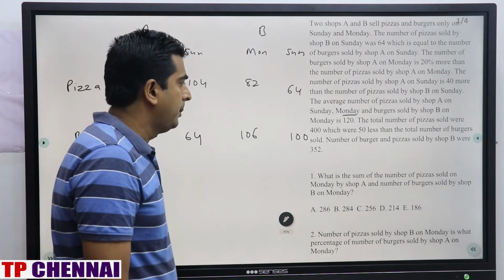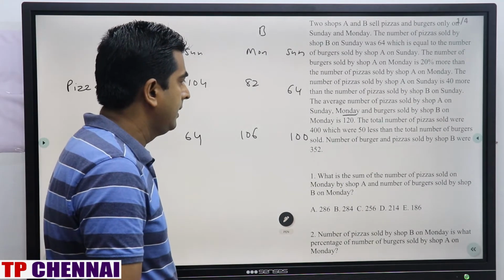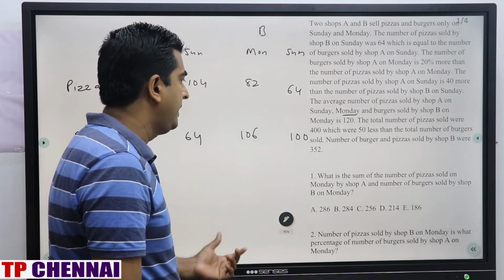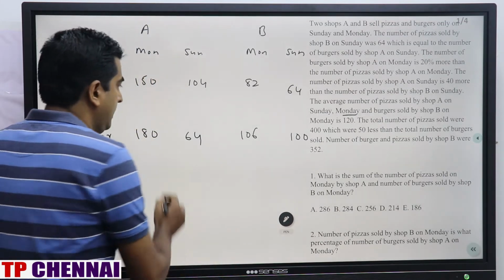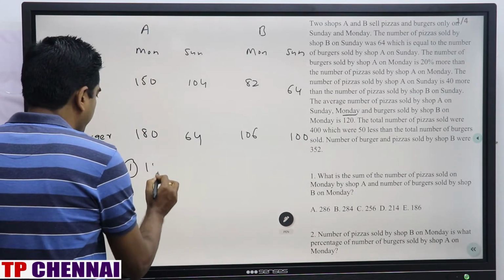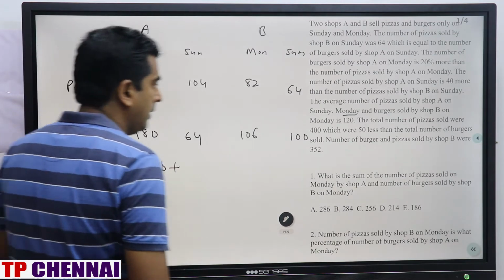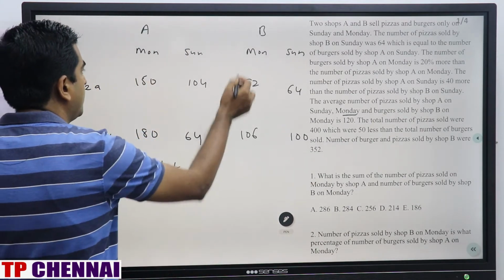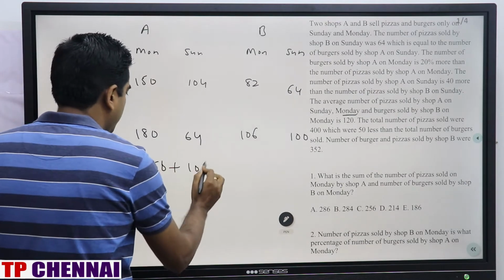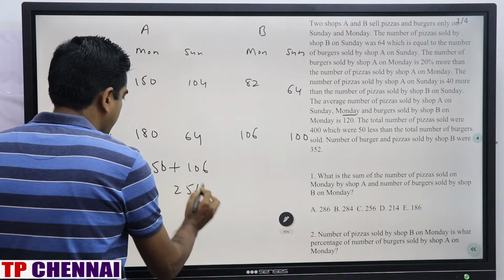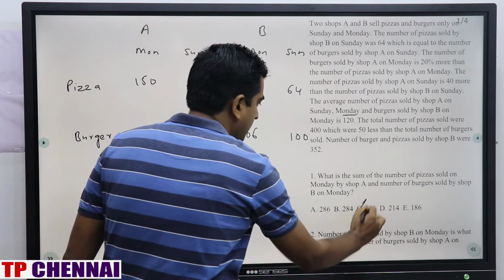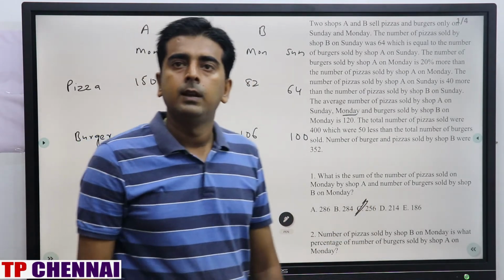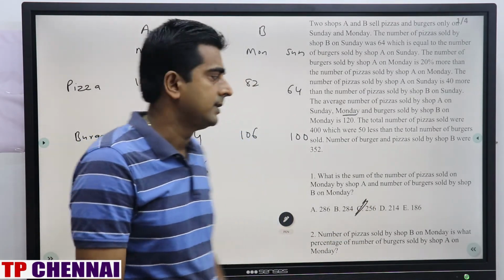What is the sum of the number of pizzas sold by Monday? Pizza sold on Monday by shop A, 150. And the number of burgers sold by shop B on Monday. Burger shop B on Monday, 106. What is the answer? 256, which is nothing but the third option. Clear? Now we'll see the next question.